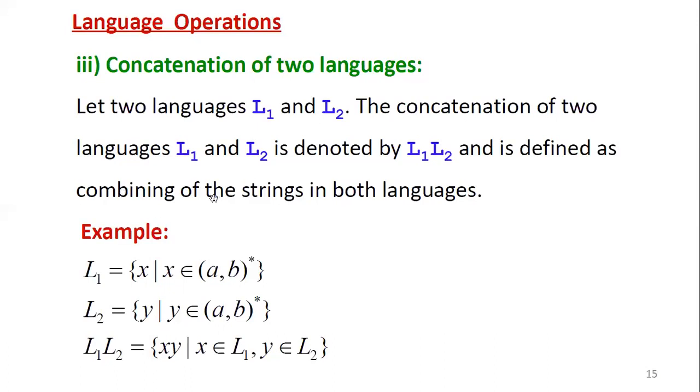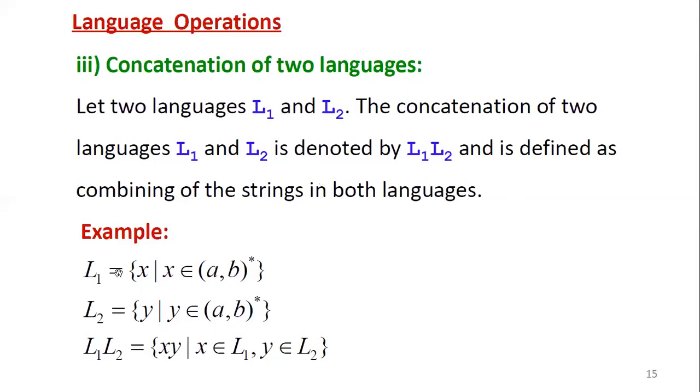In the same fashion, whatever strings are in the first language can be concatenated with the second language strings without any space. Then you can define which languages the first string and second string belong to. So the representation is the same, L1 L2 without any space, and is defined as combining the strings in both languages.